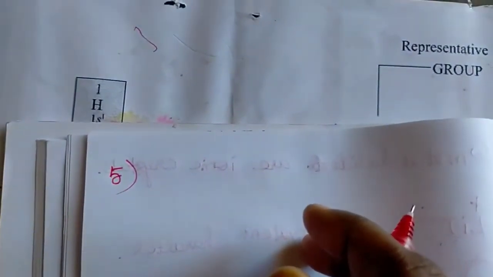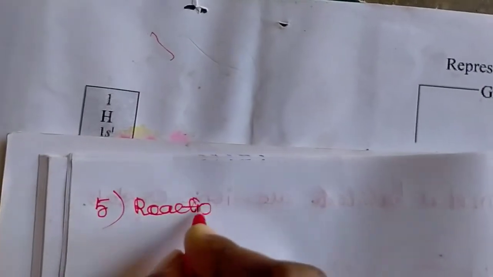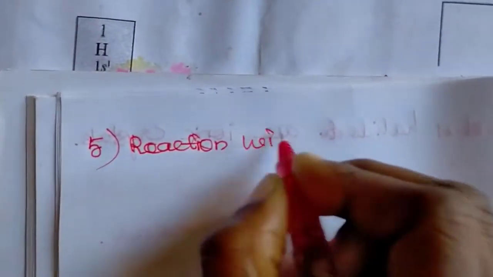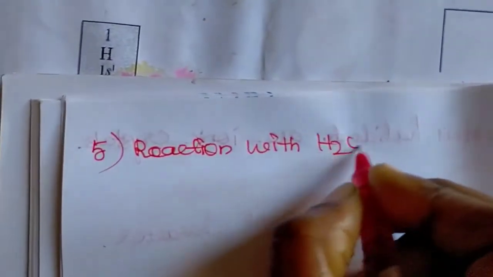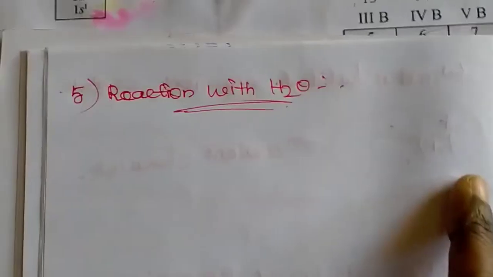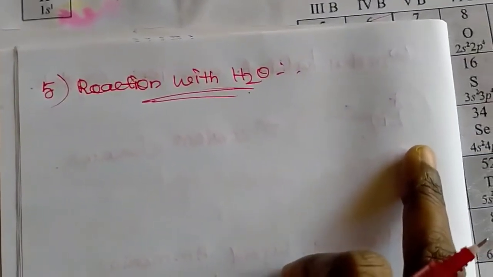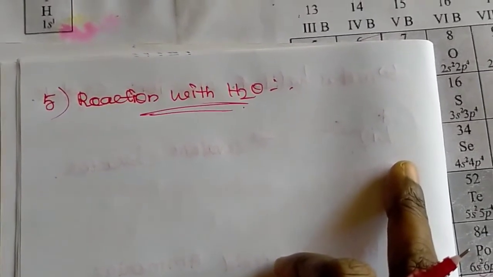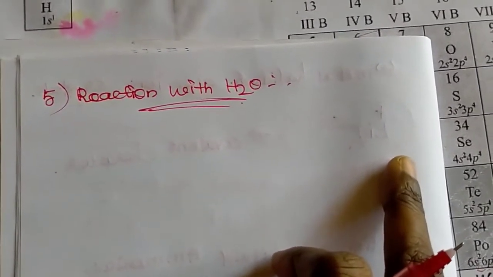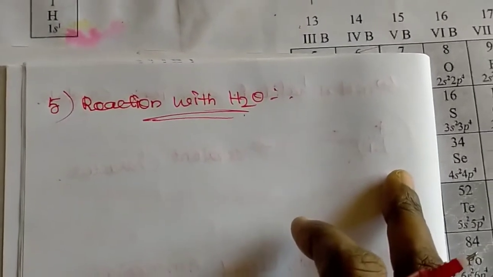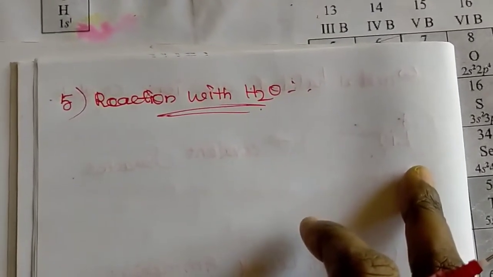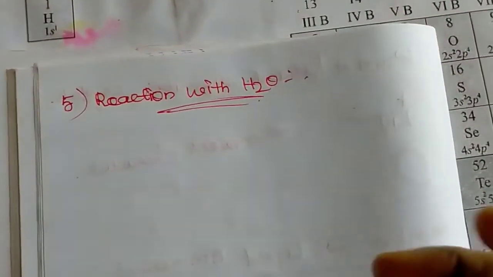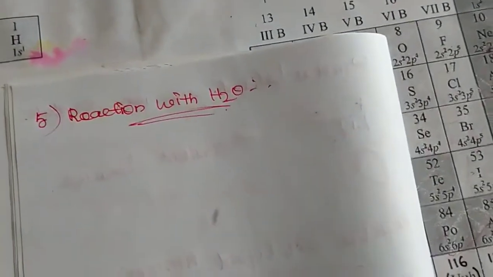The fifth chemical property of the alkali metals is reaction with water. When treating alkali metals with water, the alkali metal reacts with water and gives hydroxide, liberating hydrogen.